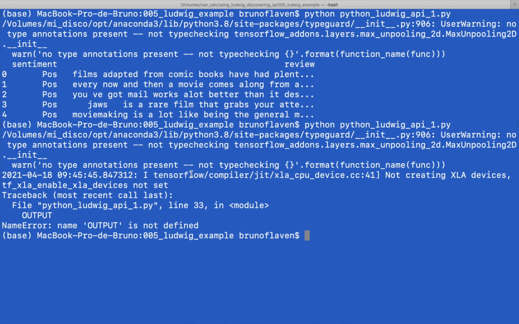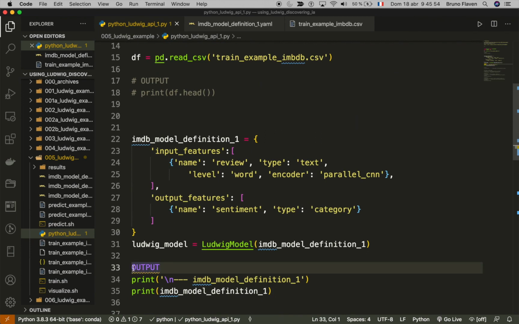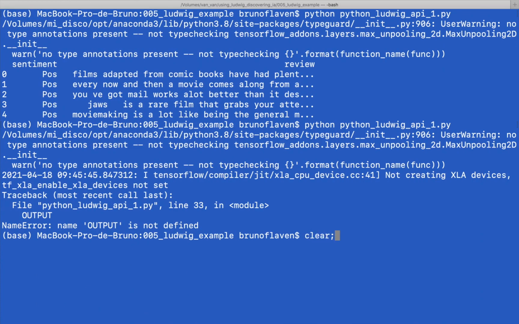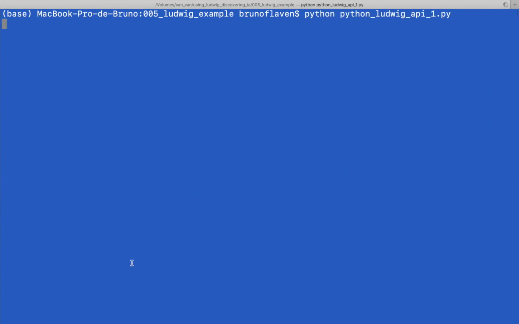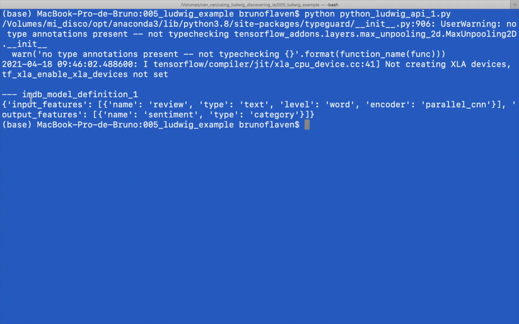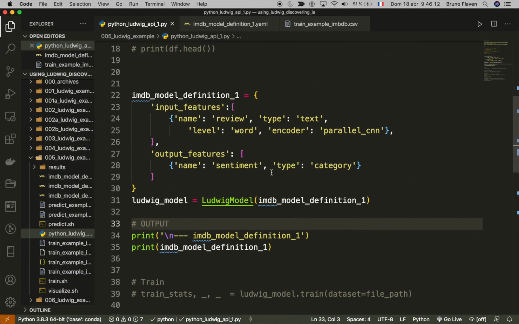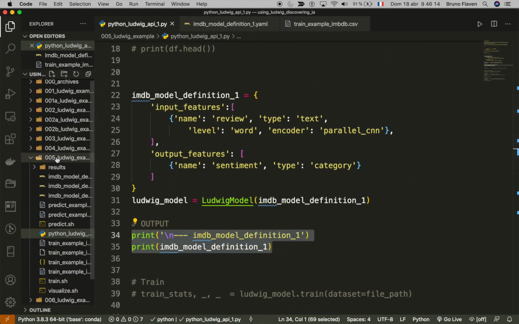So I still have this error, and then output is not defined. Oh, sorry. It was not supposed to post. It's just my comment. Okay, so right here, I redo. So still the first error, doesn't matter. And then it's outputting the model, the data model, the thing that was defined in the YAML. Okay? So we're good. I don't think I need it anymore.